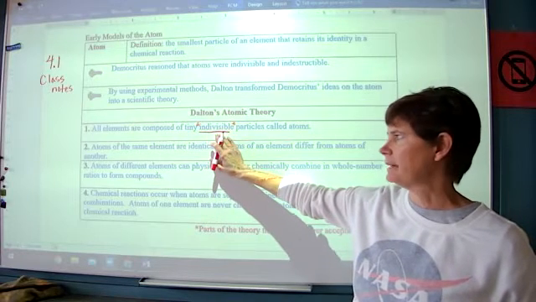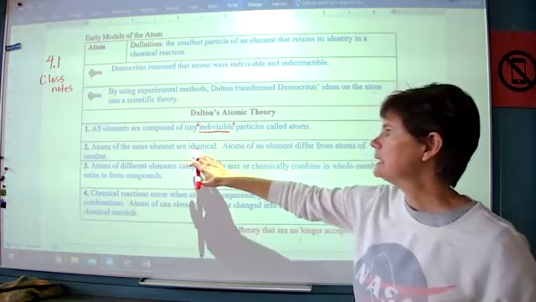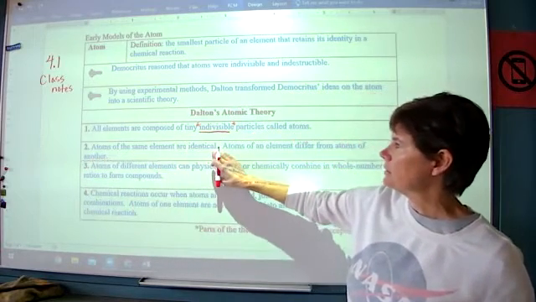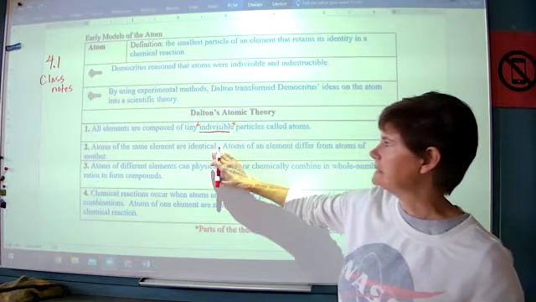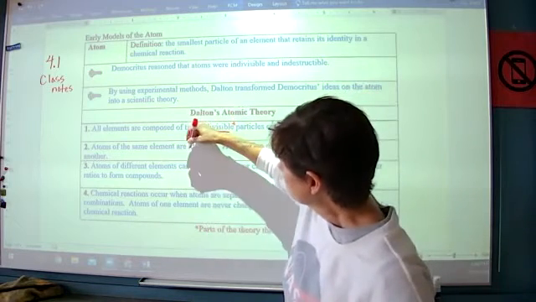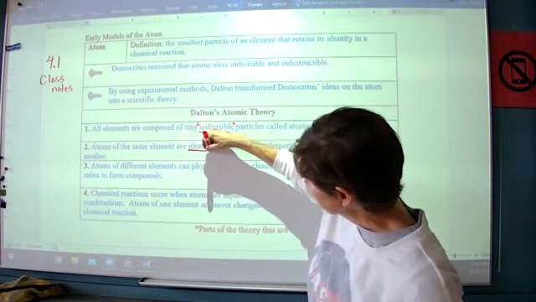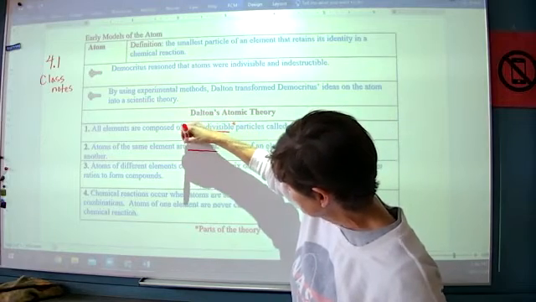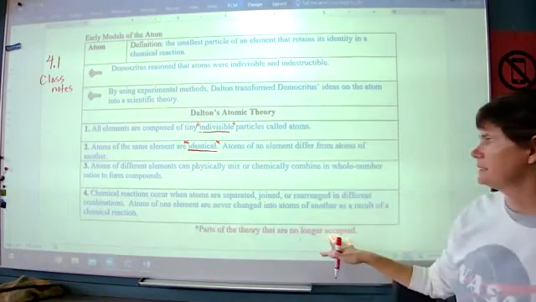The next part is when we consider the beginning of the second postulate of Dalton's, which is atoms of the same element are identical. Well, that's no longer considered to be true.